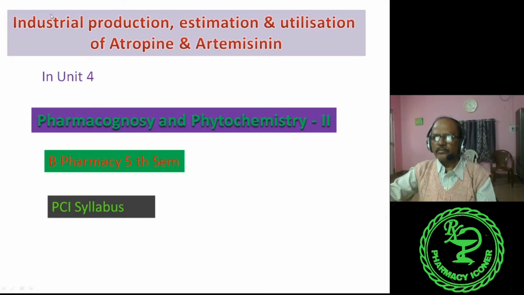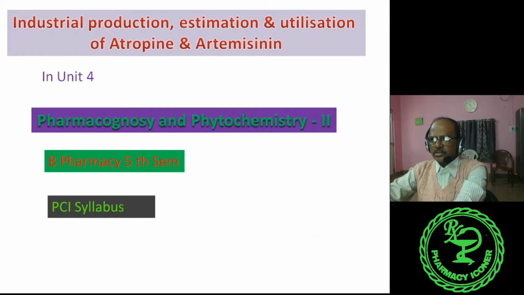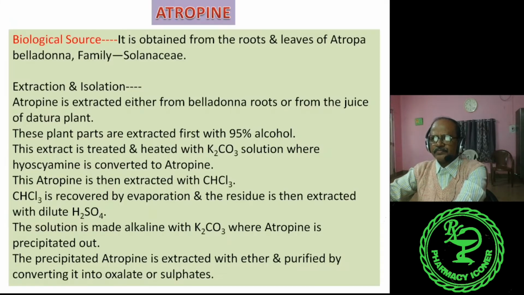Hello everybody. Today I am going to start industrial production, estimation and utilization of atropine and artemisinin, these two drugs coming under Unit 4 of Pharmacognosy and Phytochemistry 2 under B.Pharm 5th semester according to the Pharmacy Council of India syllabus. So let me start with the industrial production, estimation and utilization of atropine first.